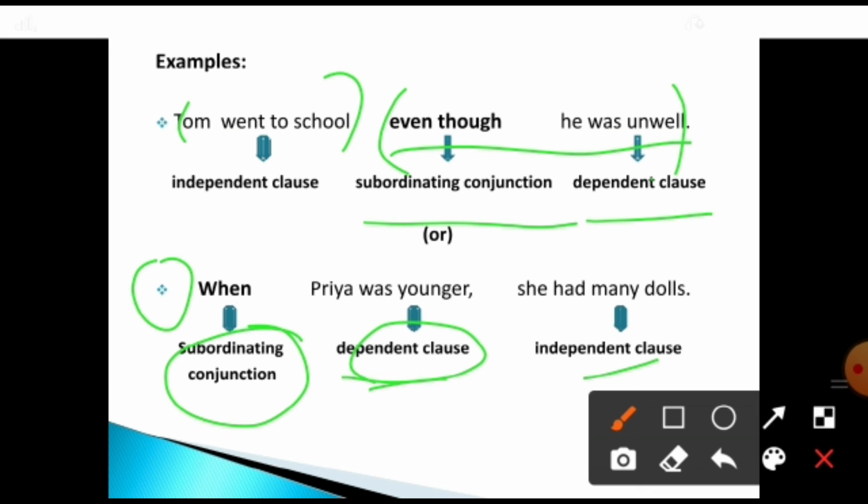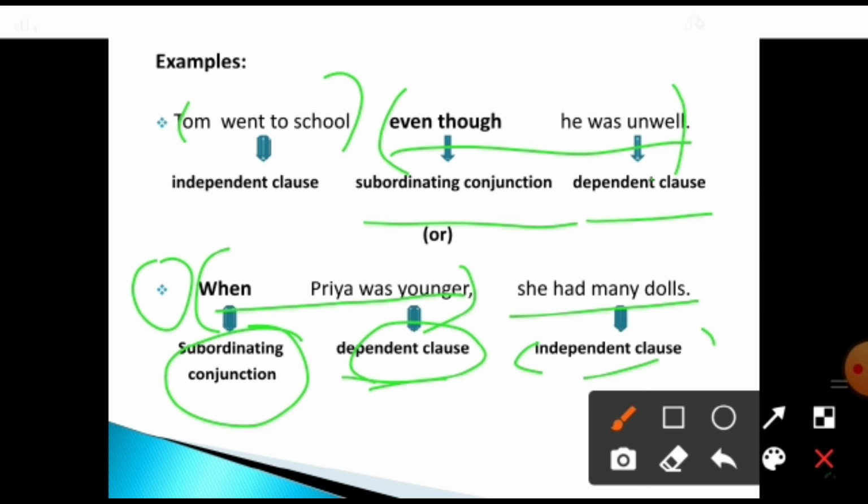Subordinating conjunction has come. So: When Priya was younger, she had made many dolls. When Priya was younger, does the sentence get complete? No. So what kind of clause is it? It is a dependent clause. She had made many dolls: of course it gets complete, and this type of clause is called an independent clause. Can you all understand what I have told you? Okay.